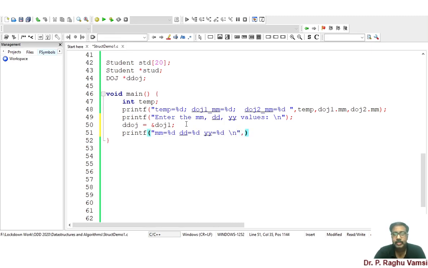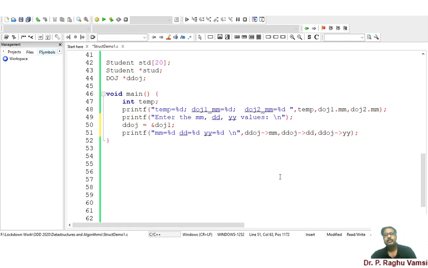In order to refer to a structure member from the pointer variable of the structure, previously in a normal condition we used the period operator, but here we are supposed to use the arrow operator to access the variables. ddoj arrow mm, ddoj arrow dd, ddoj arrow yy.